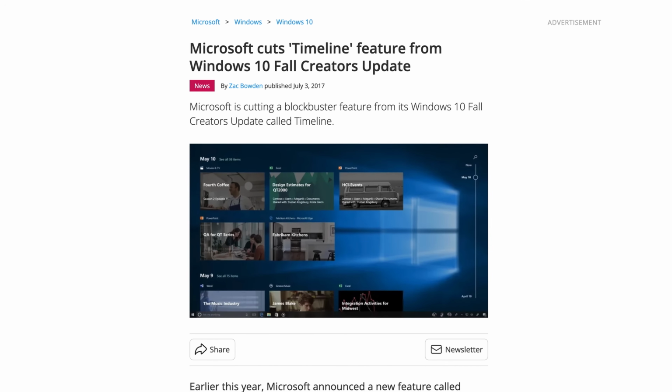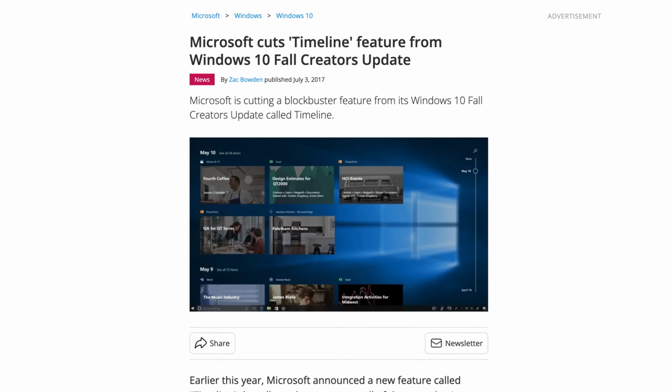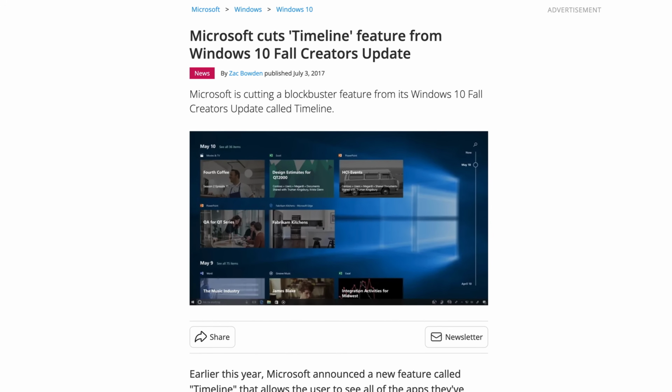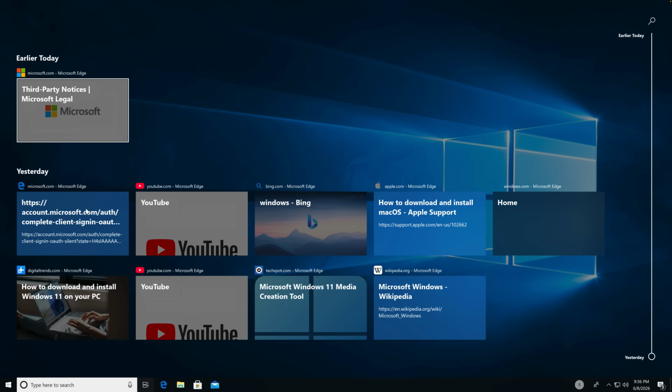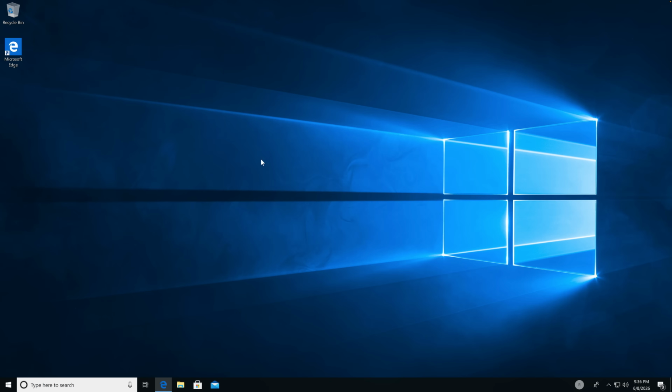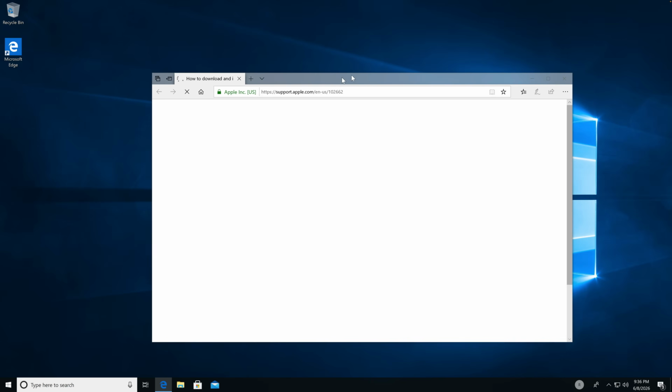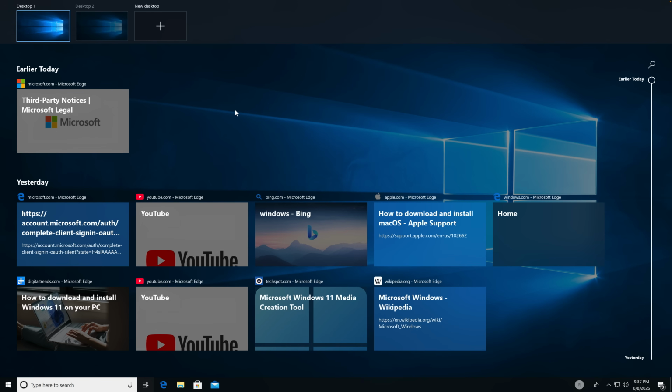And now probably the most useful Windows feature that was removed and never made its way back, the Windows timeline. And the way you access it is pretty simple. You just open up Task View, basically, right here. And I can see that I was searching for how to download and install macOS. I can just click on this one and it's gonna open up the website. I think Windows 11 actually had a similar feature, which was called Windows Recall, but I heard people complaining about it, so it might not be that good.